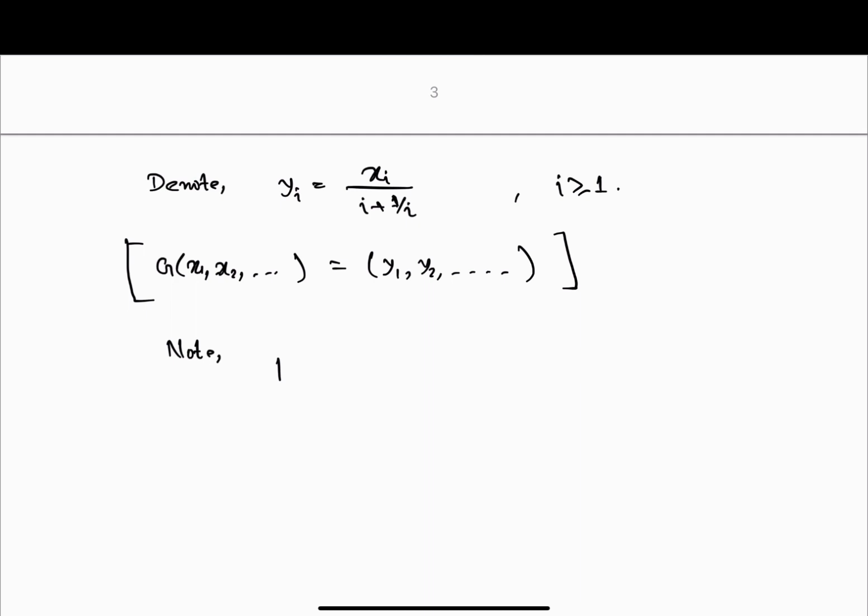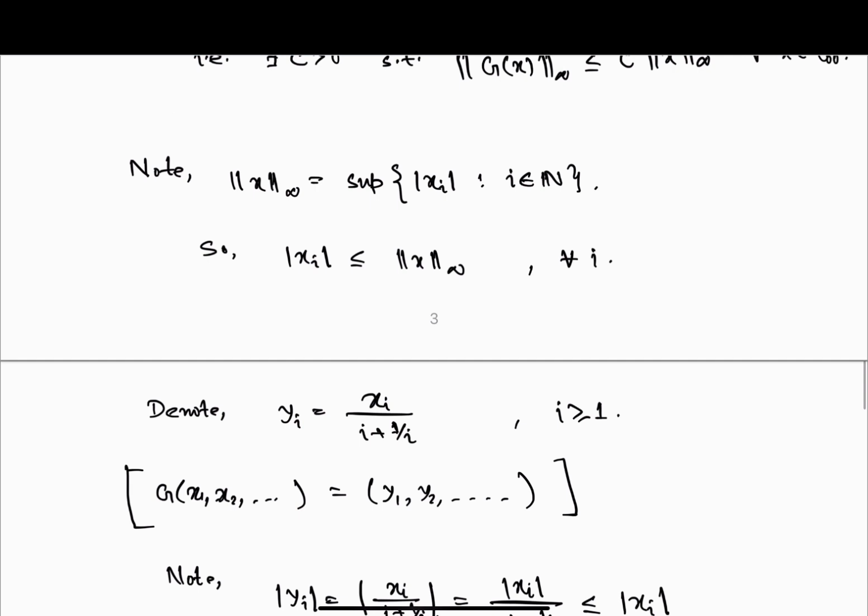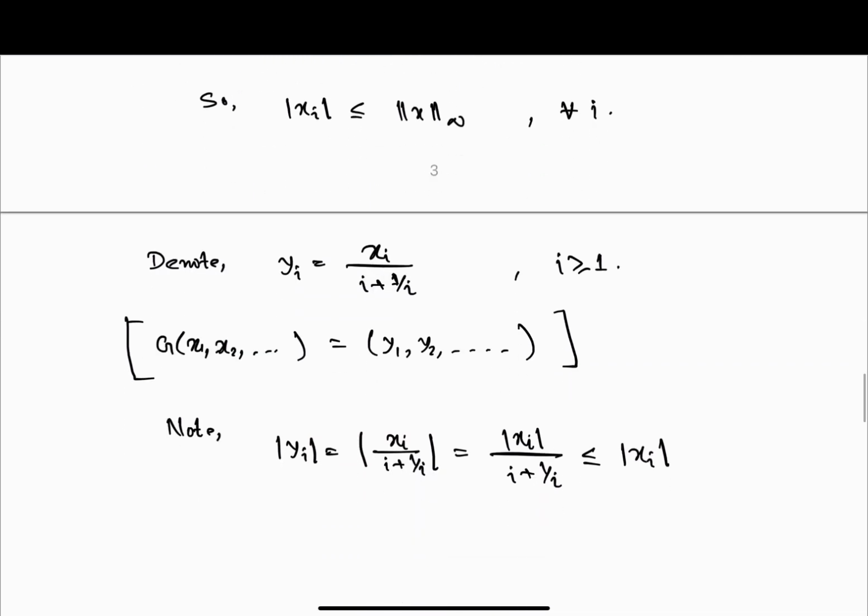So what is mod of yi? So this will be mod of xi by i plus 1 by i. And note that as i is bigger than or equal to 1, this is always less than |xi|, right? And we know mod of xi is less than norm x infinity, so this is also less than norm x infinity, and this is true for all i.